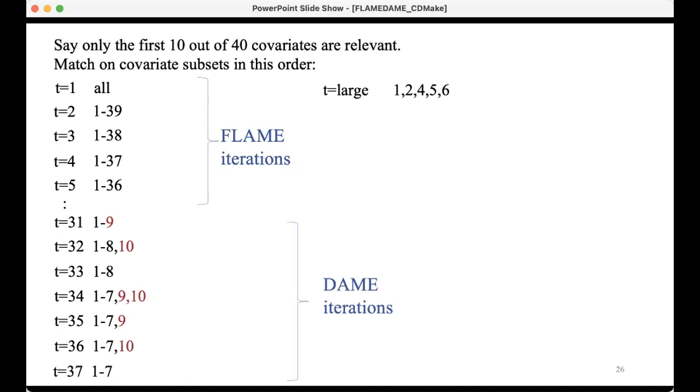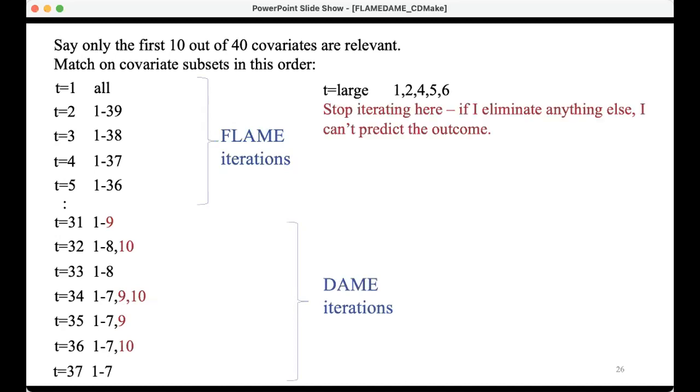And then at the very end, we get to the point where there's nothing else we can eliminate without ruining predictive power. So here I'm left with covariates 1, 2, 4, 5, and 6. I have to stop iterating here. If I eliminate anything else, I just can't predict the outcome. Everything that didn't get matched at this point, there's no way to match them, because there's no set of covariates that predicts the outcome well and where I can find a matched unit. If I'm a treatment unit, I cannot find a control unit nearby that matches on a good set of covariates. So I call all the rest outliers, and I can't predict the outcome for them.